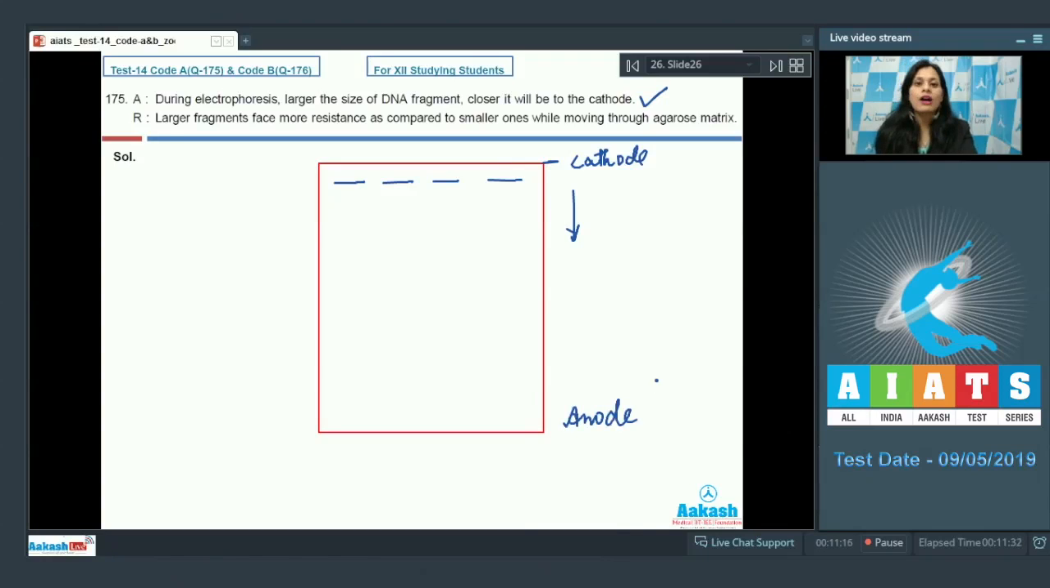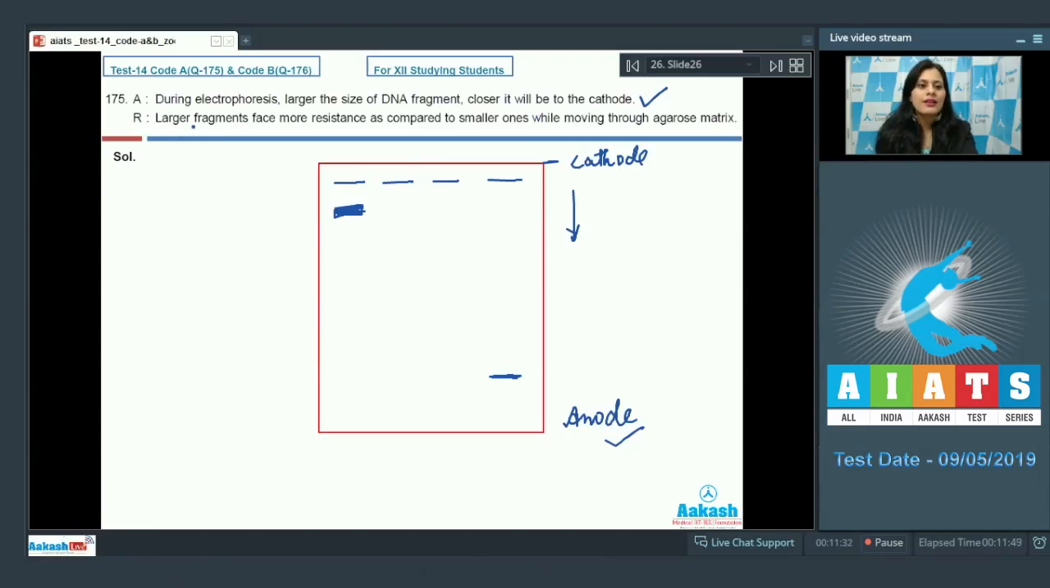Now, the larger the size of the fragment, it will be closer to the cathode, and smaller the size of the fragment, it will be closer to anode. So the assertion given is true.